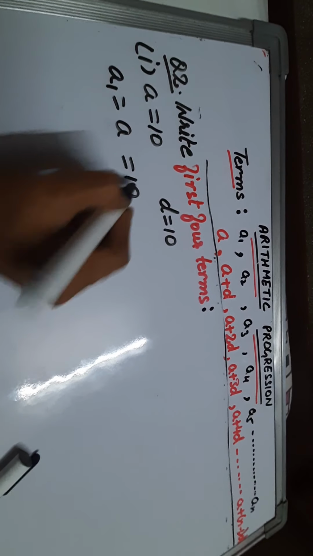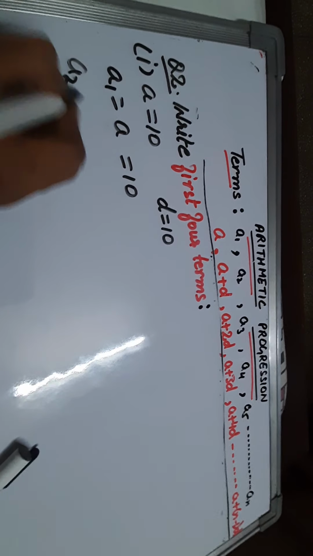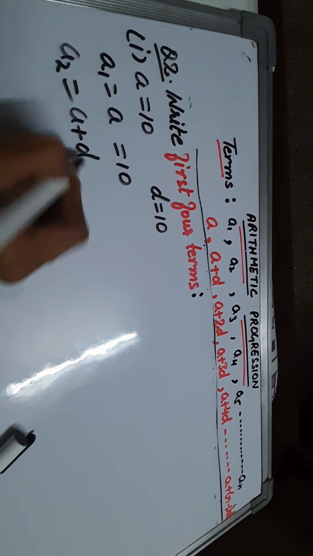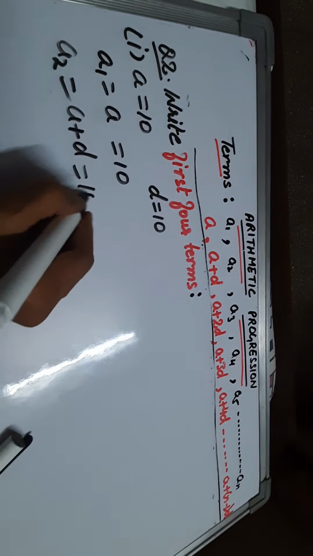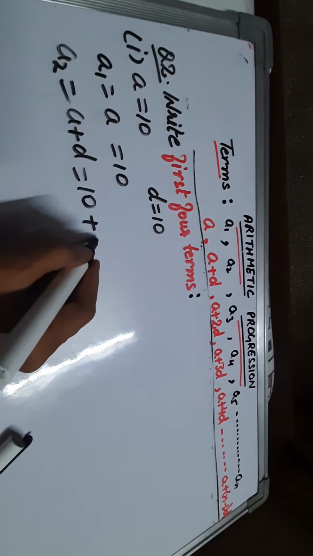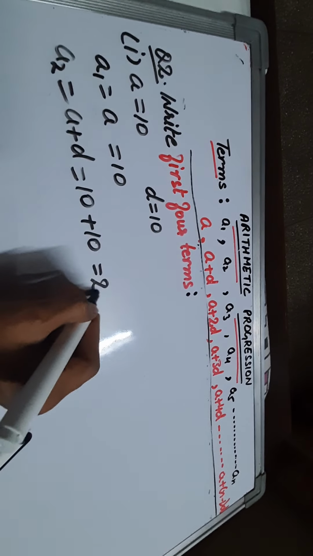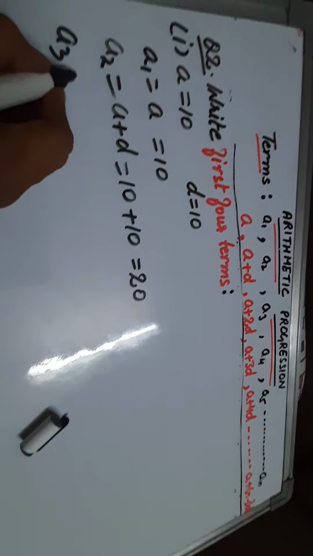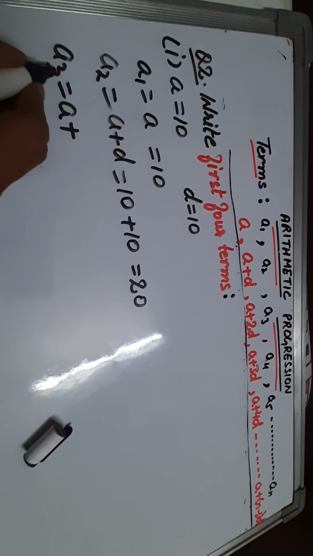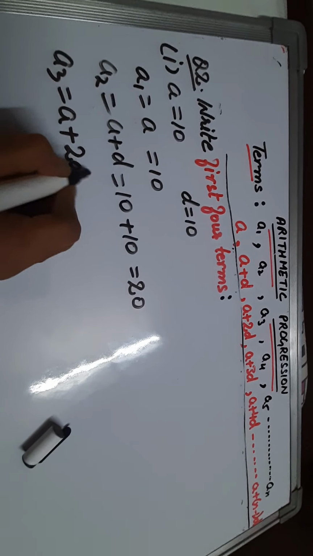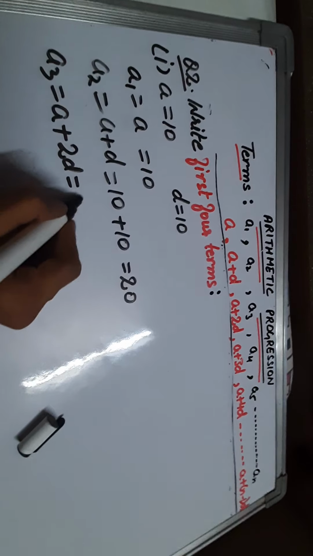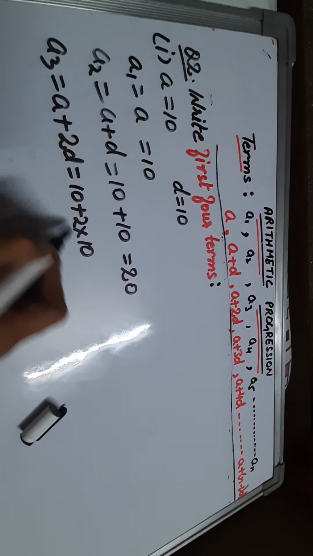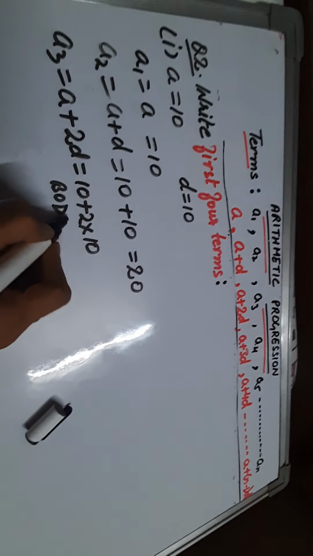तो first term हमारी क्या आ गई 10. Now for A2 we have formula A plus 1D. So what is A? Just put the value 10 plus what is D? 10. So it is 20. Similarly we need to find out first 4 terms. So A3. A plus, if 3 is there, 3 minus 1, 2D. So what is A? It is 10 plus 2 into what is D? 10.